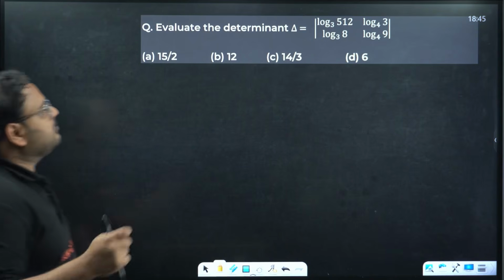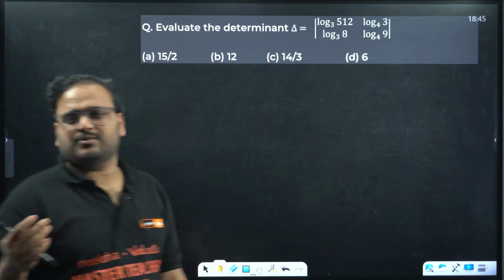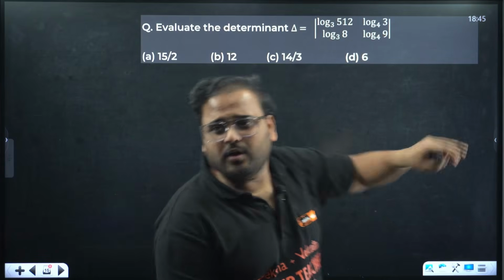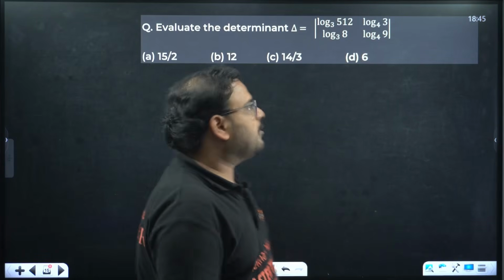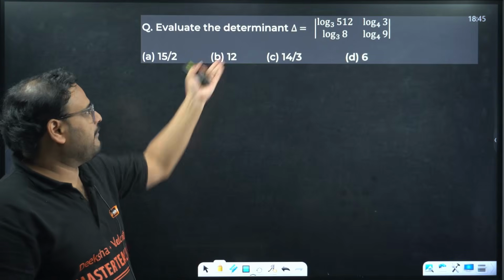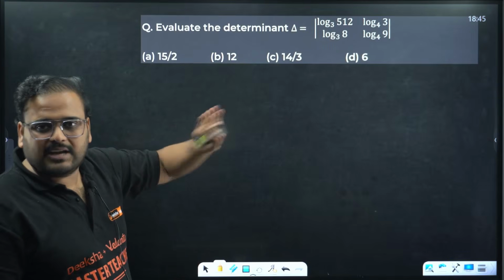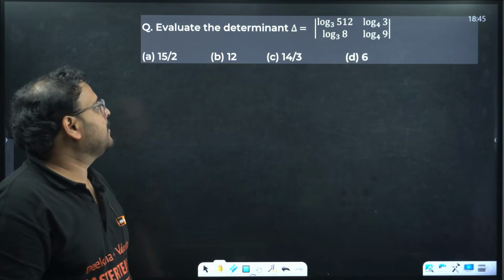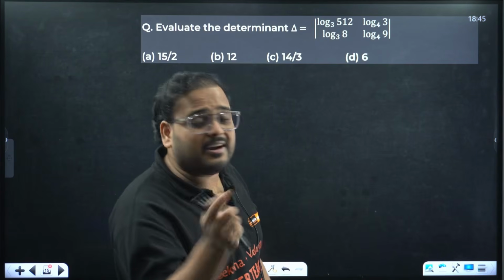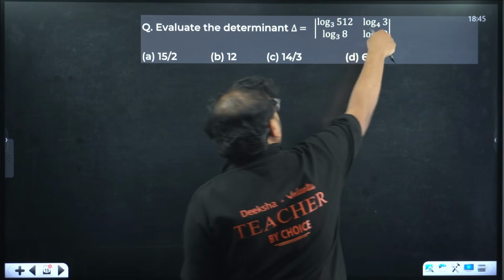Evaluate the determinant delta for this particular case. Looks difficult, right? Log 512 base 3, all of that. So of course, we have to use some property of log to simplify this, because we don't have log 512 times log 9 with base 4 and all of that. And also you can see they are having different bases as well. Here 3, 3, 4, 4.